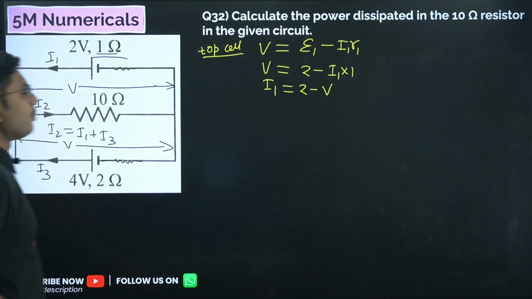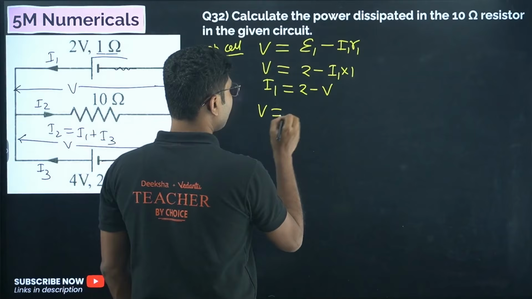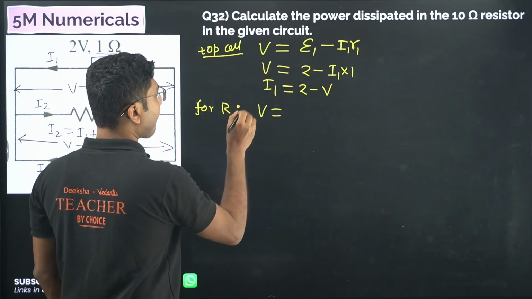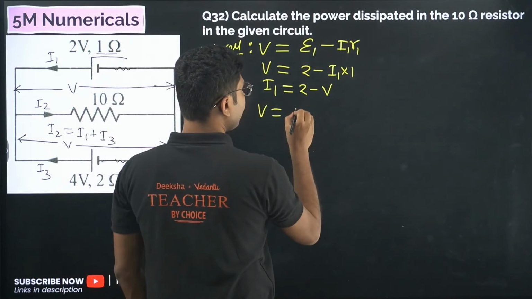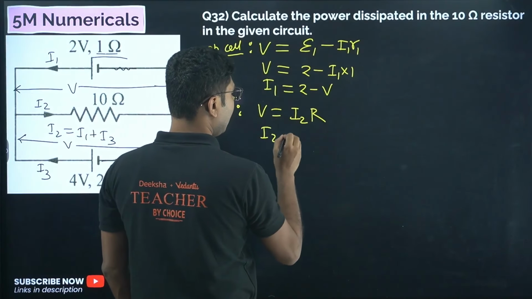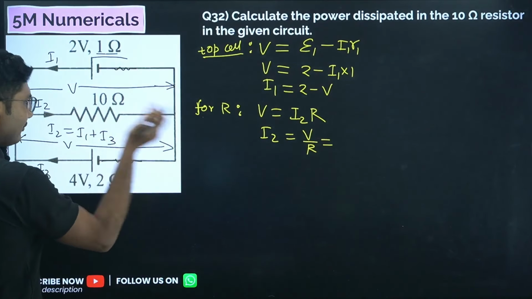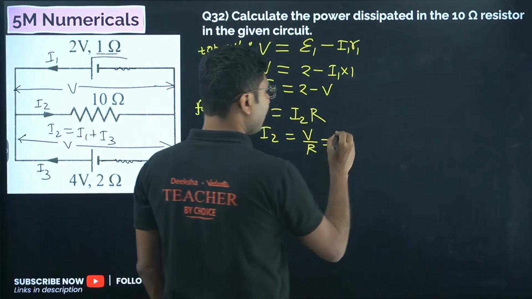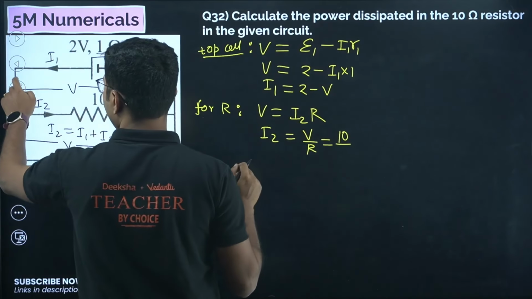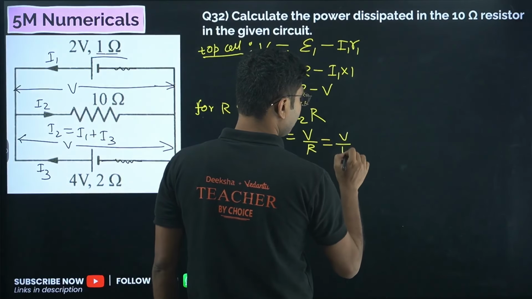Now what about I2? I2 is only through the resistance, and the voltage is V. For the resistance, V is equal to current times resistance, so the current is given by V upon R. We do not know V, but if we can calculate V, we should be able to solve this question. The resistance is given, R equals 10, so I2 is V by 10.